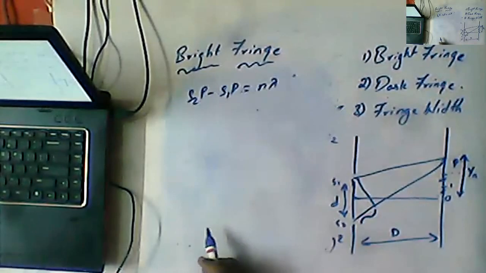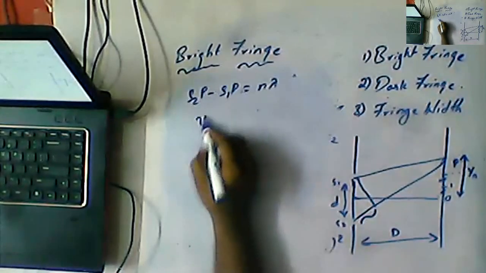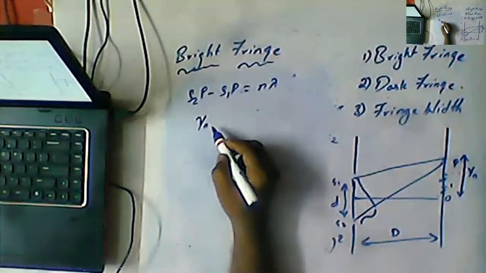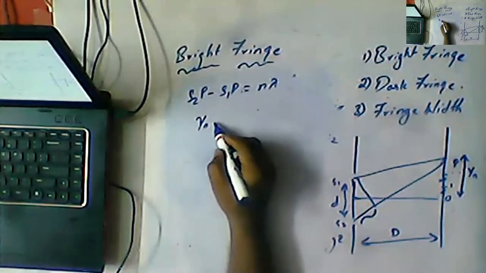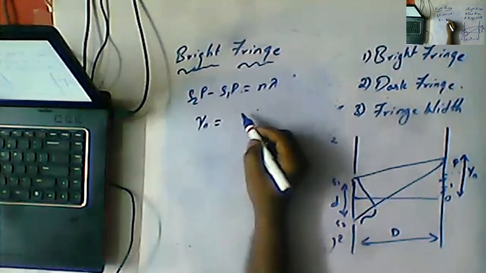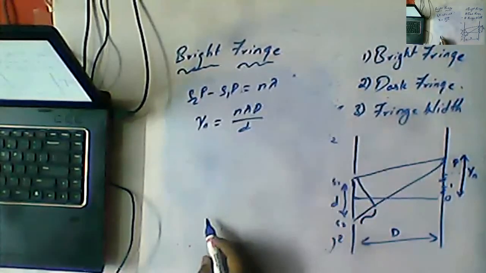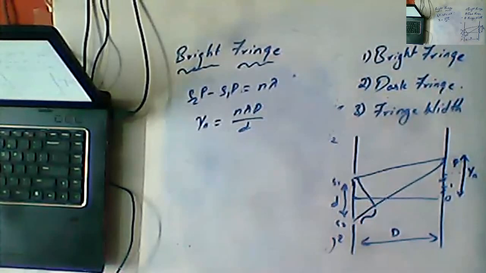That is called the path difference. The distance of the fringe from the central maxima, yn, is equal to n lambda D by d, where capital D is the distance between the screen and the source, and small d is the distance between the sources.